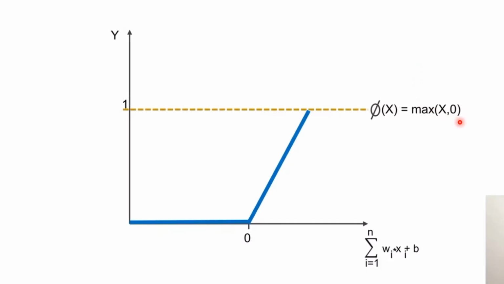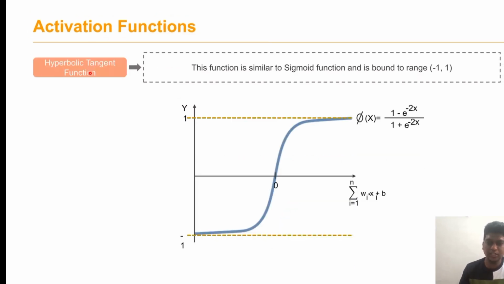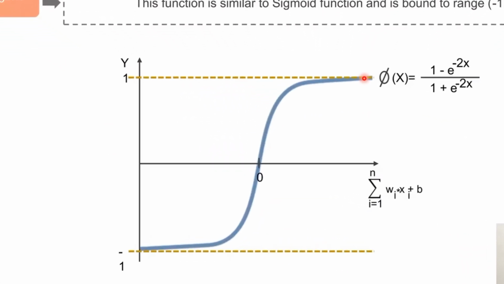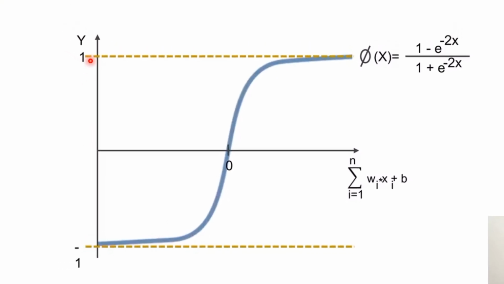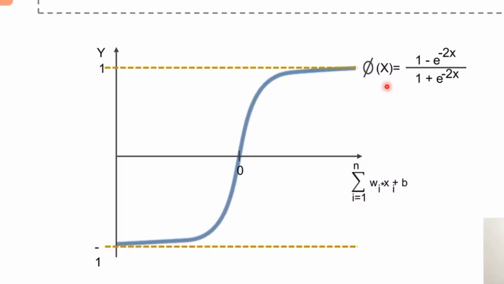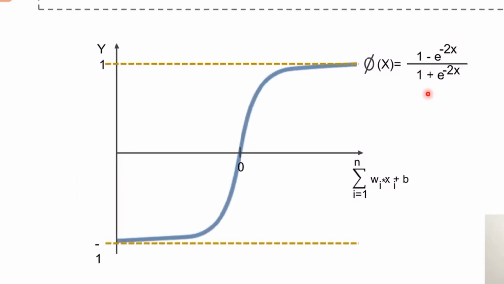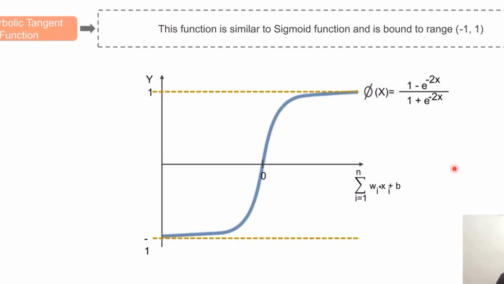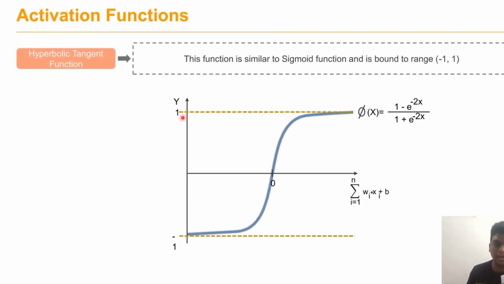If the x is positive, or otherwise we can take it as 0. The fourth type is the hyperbolic tangent function. This is similar to that of a sigmoid function, but the bounding range is between minus 1 and 1, and it's given by the formula y of x equals 1 minus e to the power of minus 2x divided by 1 plus e to the power of minus 2x. Here x defines the input that we are giving. Here the range is between minus 1 and plus 1.